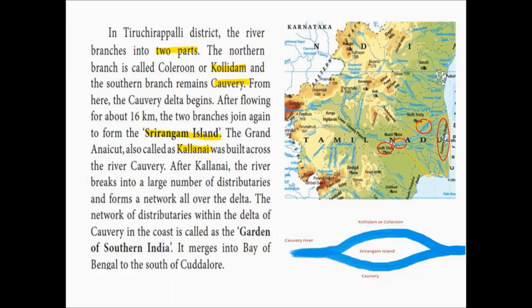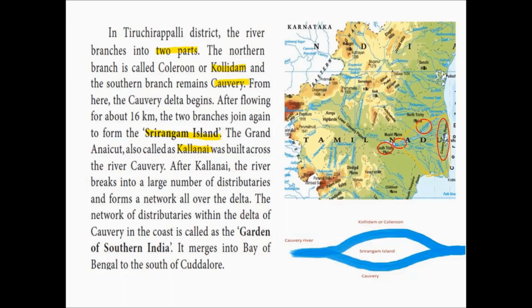After Kallanai, the river breaks into a large number of distributaries. We have also seen what is meant by distributaries. The main river is split into a number of smaller streams or rivers called distributaries. And these distributaries form a network all over the delta. So even though they are split, they are interconnected all over the delta. Here the delta region is highlighted in yellow color, which is roughly triangular in shape, and there you can find the distributaries of the river Kaveri.